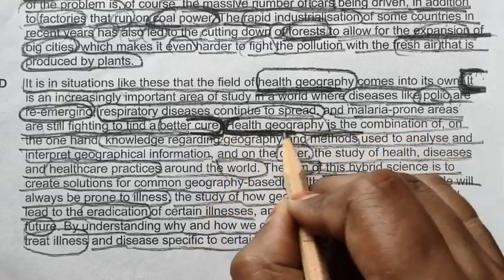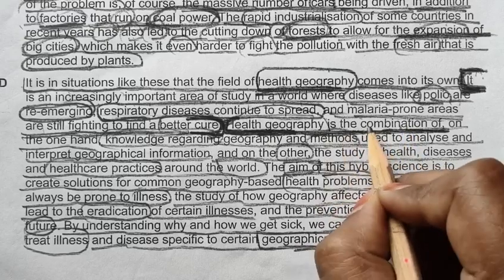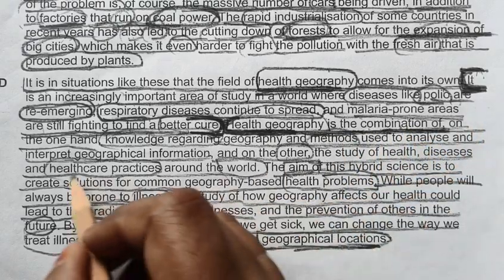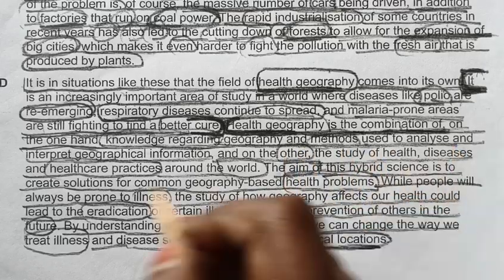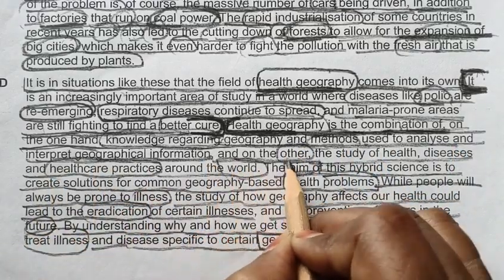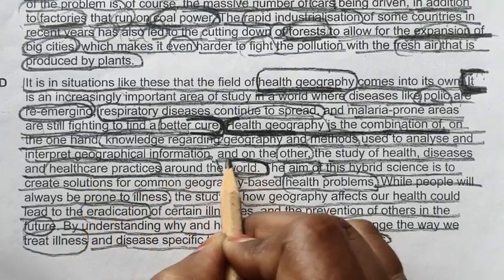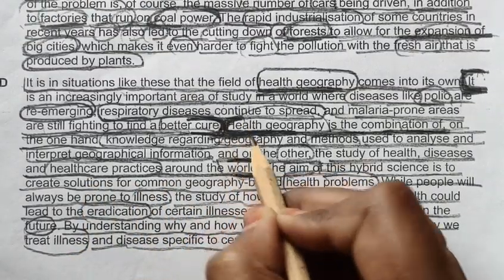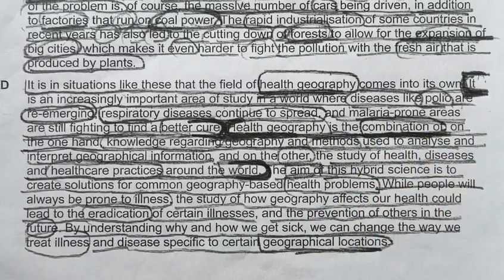Health geography is a combination of, means mixture of, on the one hand, knowledge regarding geography and other methods used to analyze and interpret geographical information, and on other, the study of health diseases and other healthcare practices around the world. So we are getting our answer from here to here. Combination of means the mixture of. I hope you have understood this.